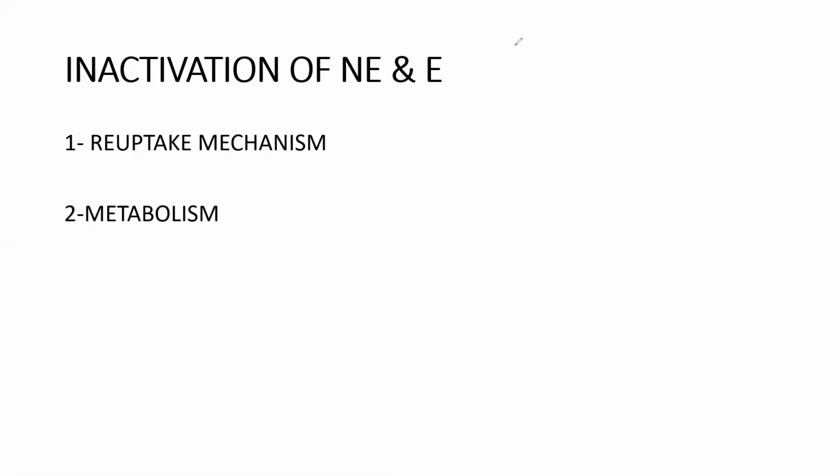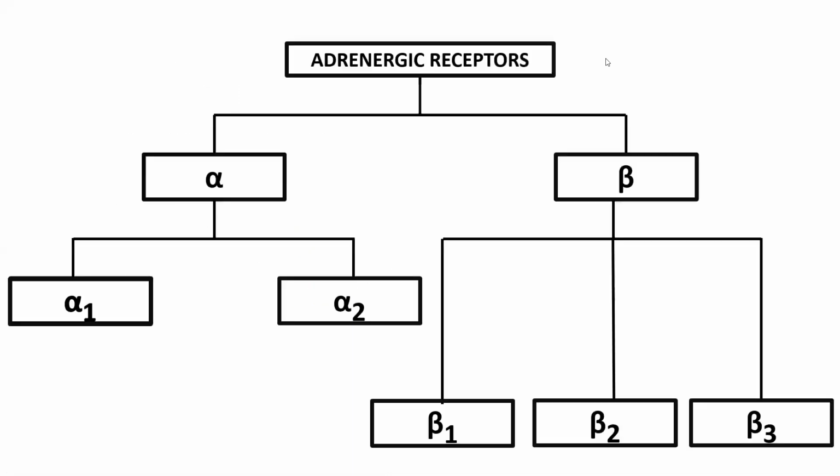Right. Next, we'll talk about the adrenergic receptors. These adrenergic receptors are divided into two categories: alpha receptors and beta receptors. Alpha receptors are again divided into two: alpha 1 and alpha 2. Beta receptors are divided into three: beta 1, beta 2, and beta 3. Now I'll talk about the locations of these receptors and their functions.